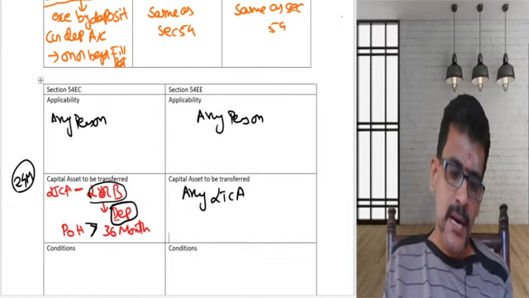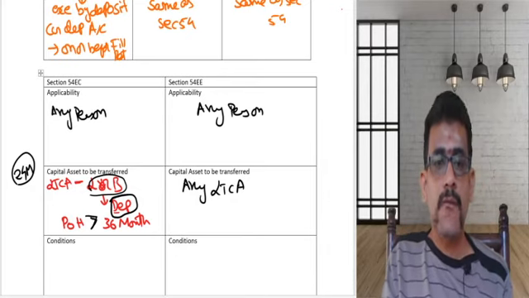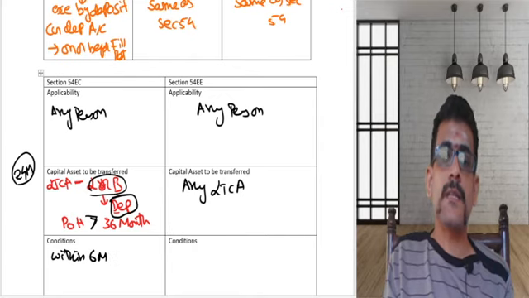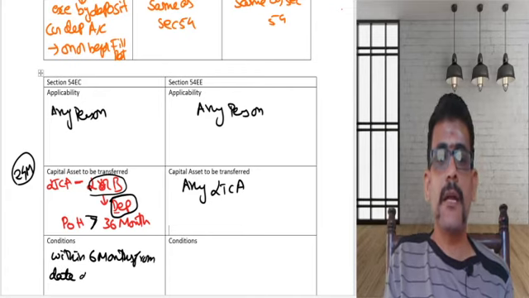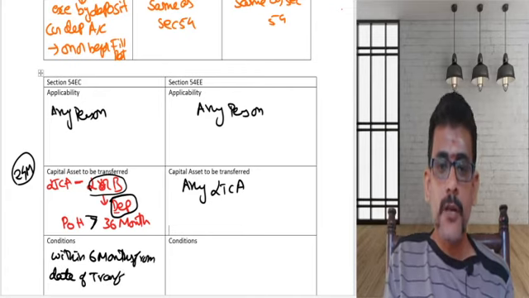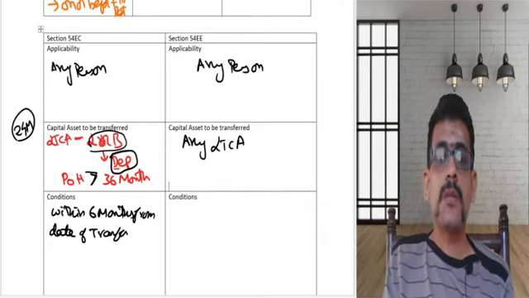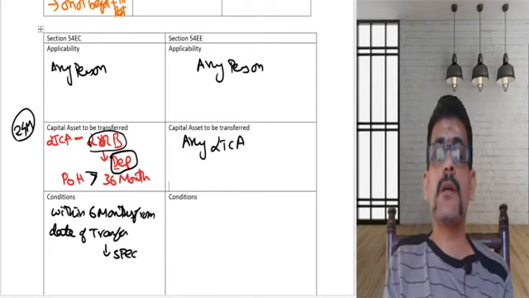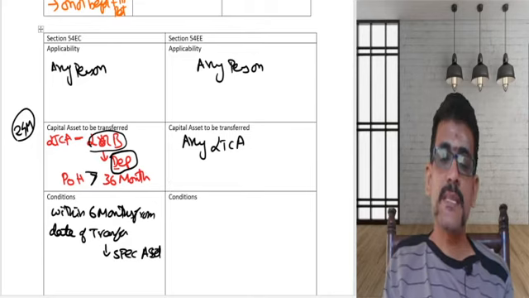The basic condition is within a period of 6 months from the date of transfer. Within 6 months from date of transfer, what we need to do? We need to acquire something called a specified asset. Within 6 months from the date of transfer, you have to acquire something called a specified asset.